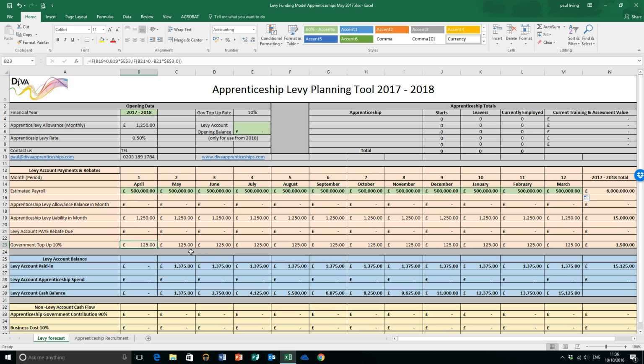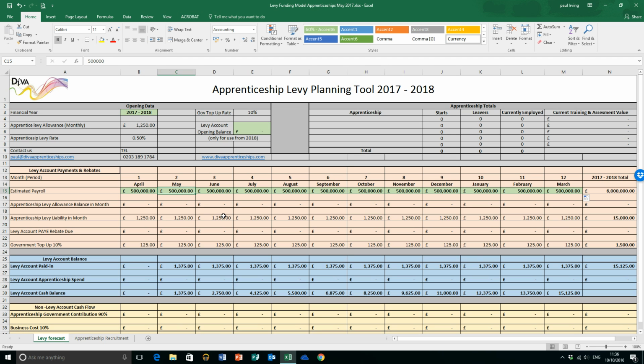And the government have said that they will top up by 10% every contribution to your levy account. That will be collected in the following month in exactly the same way as your PAYE and your employer NI and so on is collected. And that will give you an account balance in May of £1,375. Now that's nice, easy, straightforward with a flattish payroll that we've estimated through there.